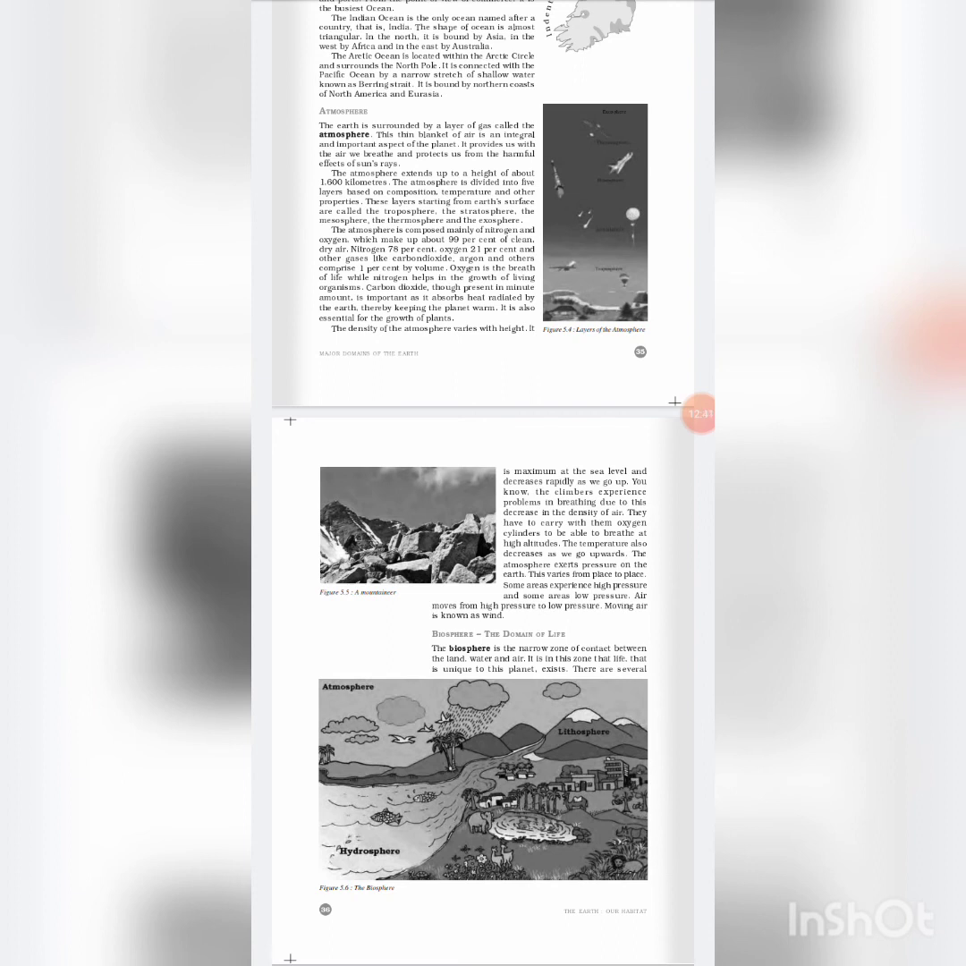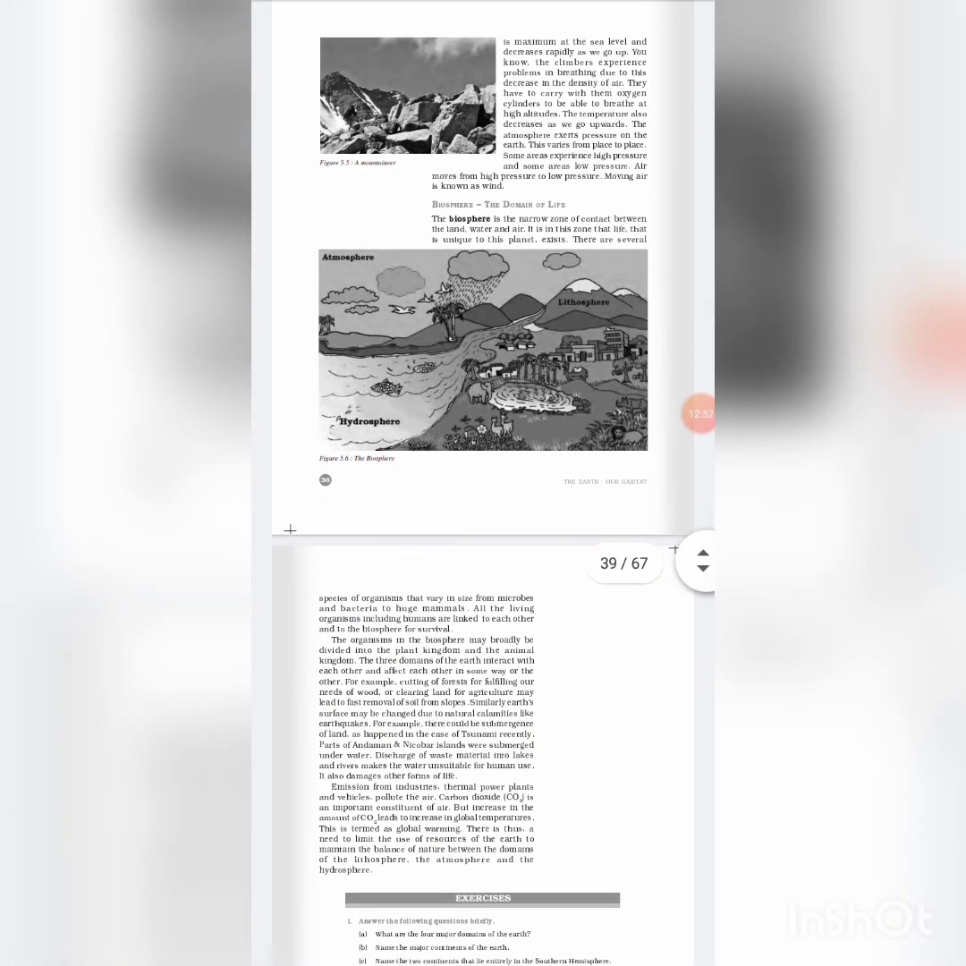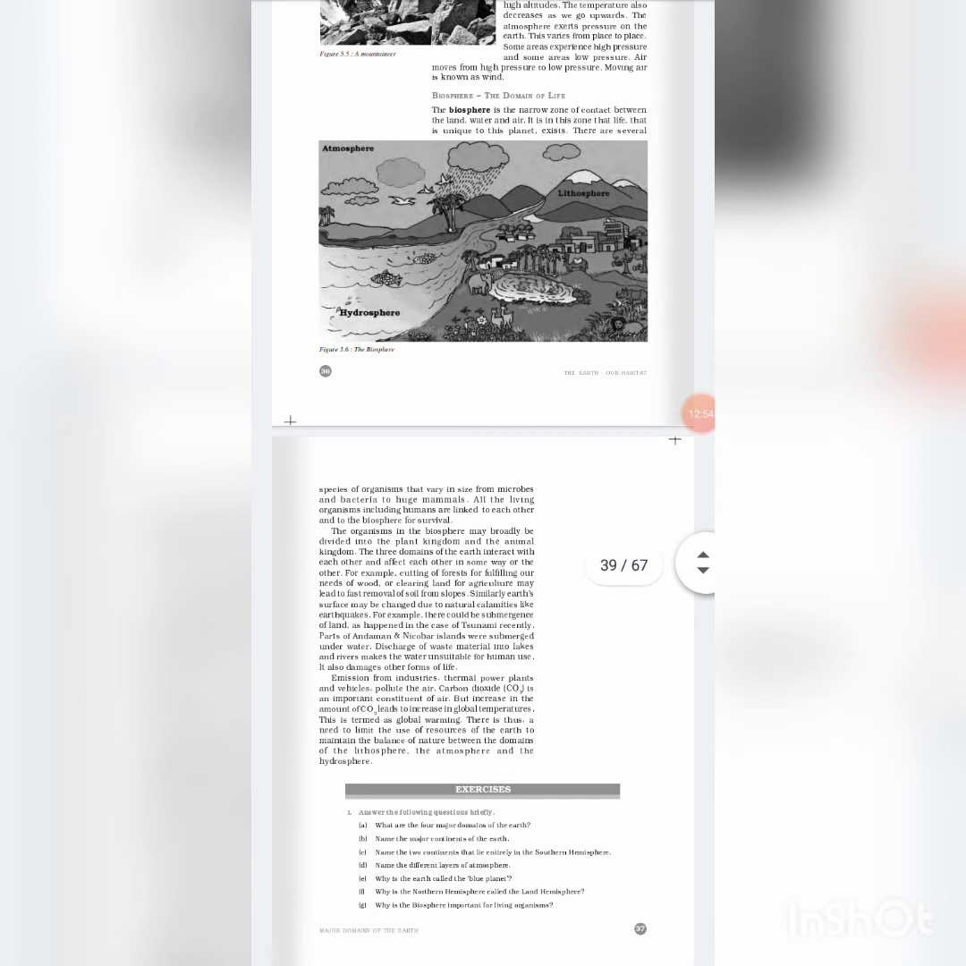Now, biosphere. The domains of life. The biosphere is the narrow zone of contact between the land, water, and air. It is in this zone that life, unique to this planet, exists. There are several species of organisms that vary in size from microbes and bacteria to huge mammals. All the living organisms, including humans, are linked to each other and to the biosphere for survival.